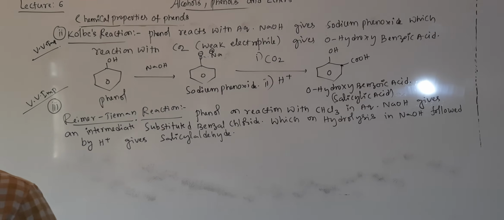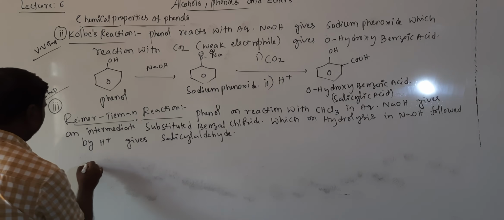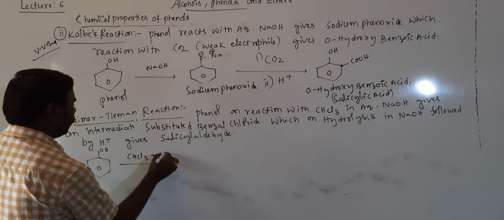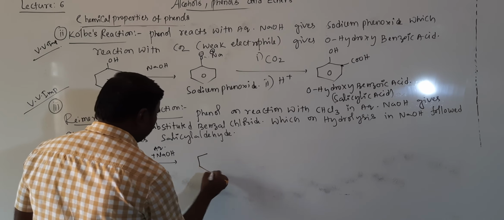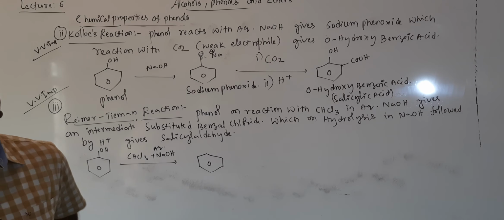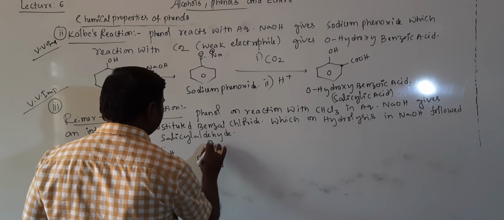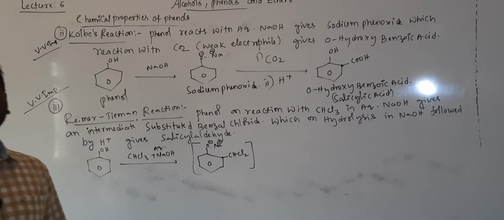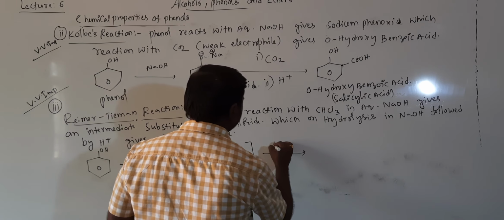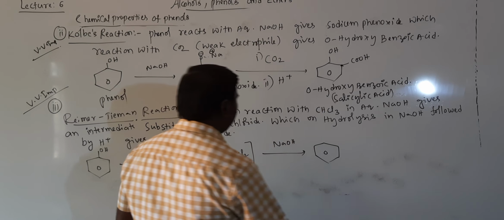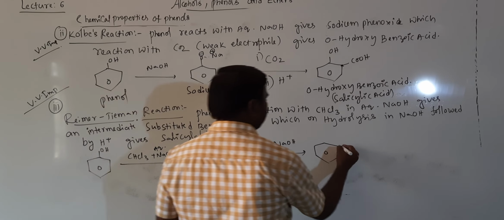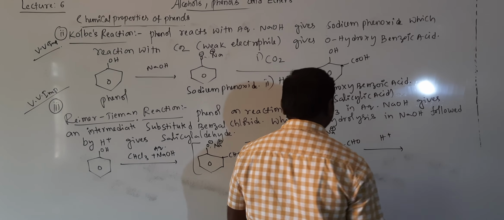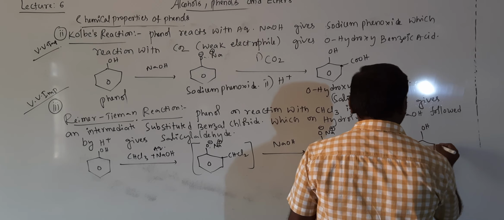Salicylaldehyde means CHO group will be attached. Phenol, OH, treated with chloroform plus aqueous NaOH, gives rise to O minus Na plus and CHCl2, an intermediate, substituted benzyl chloride, which on reaction with NaOH gives CHO with O minus Na plus, then on hydrolysis gives OH and CHO.